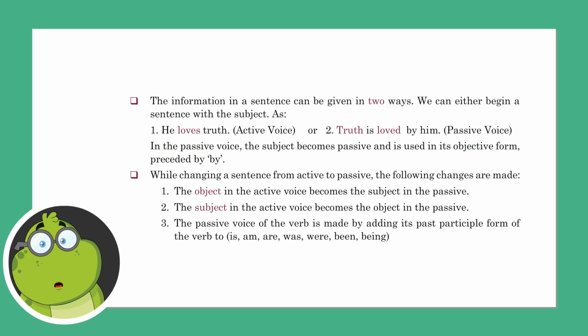While changing a sentence from active to passive, the following changes are made. The object in the active voice becomes the subject in the passive. The subject in the active voice becomes the object in the passive. The passive voice of the verb is made by adding the past participle form of the verb to is, am, are, was, were, been, being.